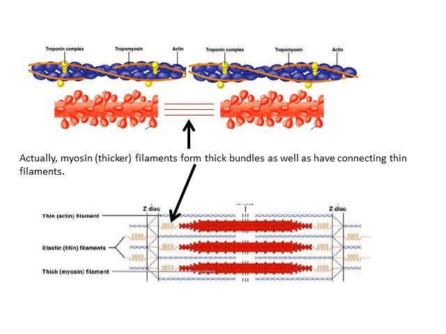But in actuality, although myosin is called a thick filament, it is actually a combination of thick bundles connected by thin filaments, often called thin myosin. So you can see there are thick portions as well as some thin portions of myosin, but actin is uniformly thin throughout.